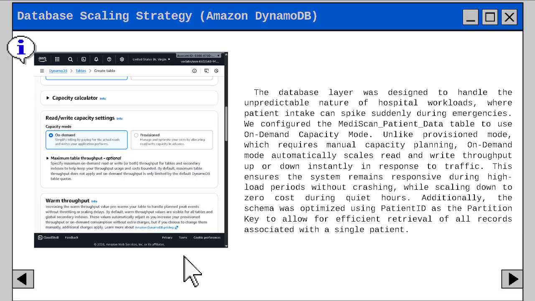Unlike provisioned mode, which requires manual capacity planning, on-demand mode automatically scales read and write throughput up or down instantly in response to traffic. This ensures the system remains responsive during high load periods without crashing, while scaling down to zero cost during quiet hours.